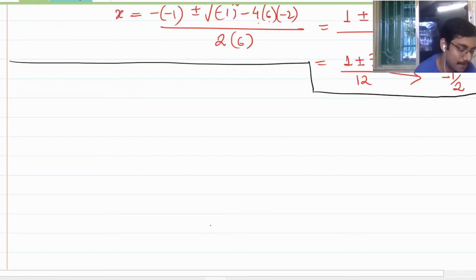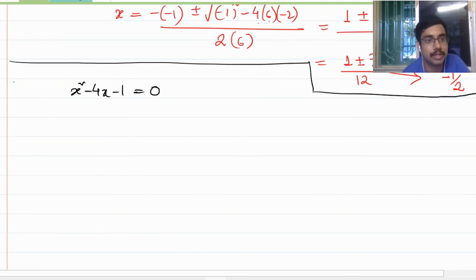Suppose, for example, I give you a question: x square minus 4x minus 1 is equal to 0. You can never solve it by middle term splitting or middle term factorization. You can try, but you can never solve it, okay? So what comes to my rescue here? The perfect square method. So what should I do? x square, and here I get minus 2 into x into 2.